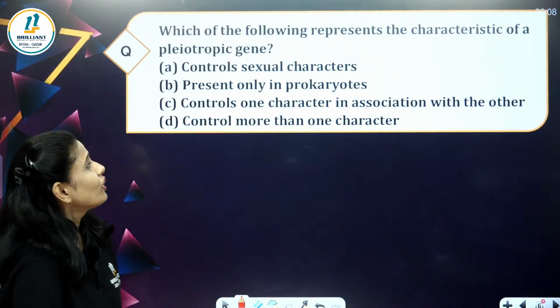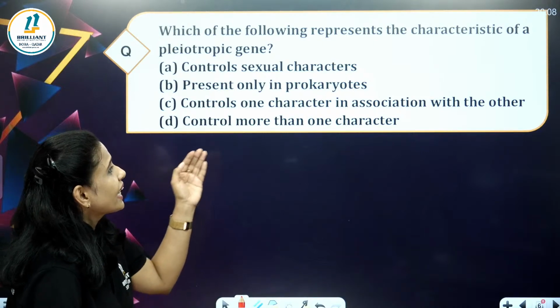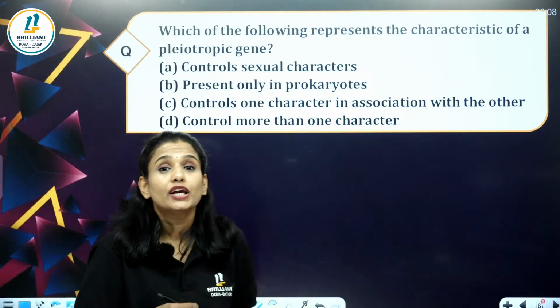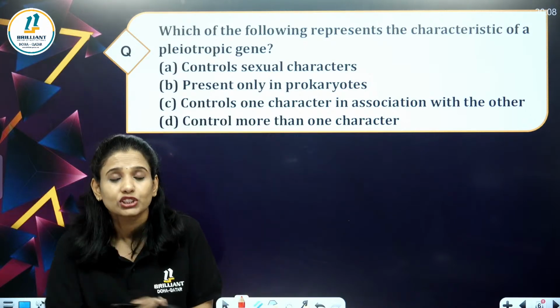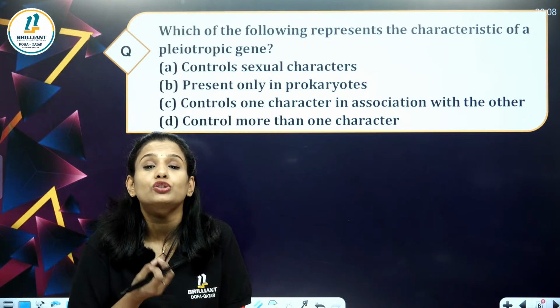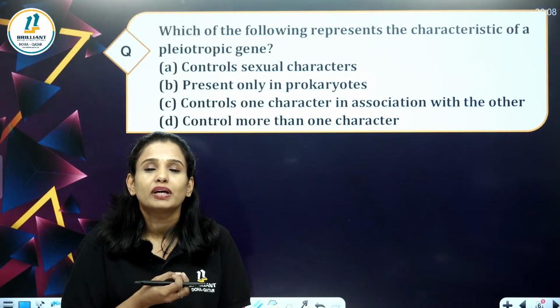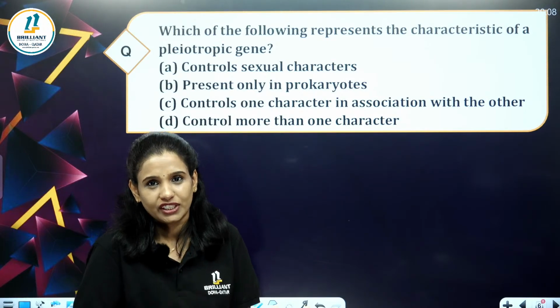Okay. So which of the following represents the characteristics of a pleiotropic gene? Maybe this term is not that familiar for you. What is meant by a pleiotropic gene?